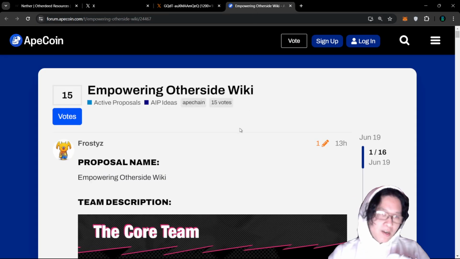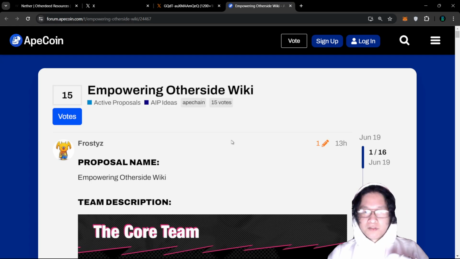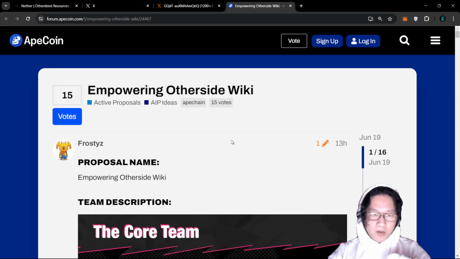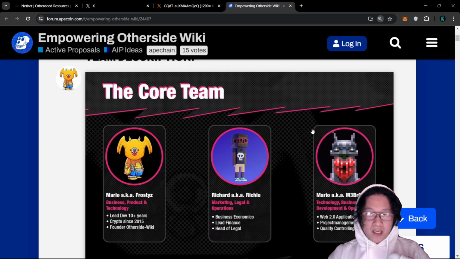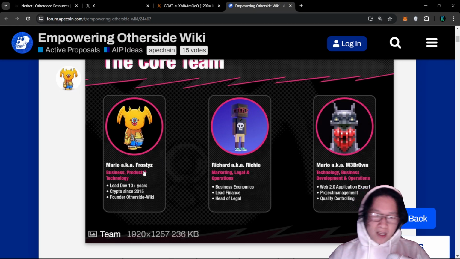But why don't we go into the Otherside-Wiki and provide a basic TLDR of who the founders are, what Otherside-Wiki is all about, the benefits to the Apecoin DAO and the ecosystem as a whole, and at the very end, of course, the cost. So this is an AIP in the forums. I will link it in the description below so you guys can take a look at it if you want to. But this is empowering Otherside-Wiki, and the core team is Mario, aka Frosty.